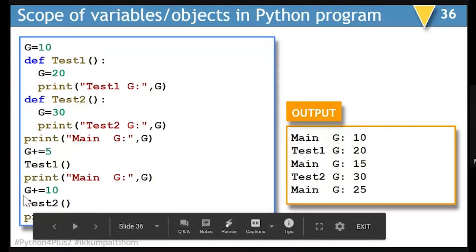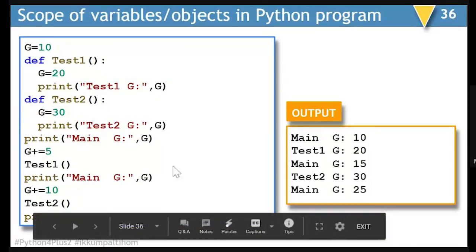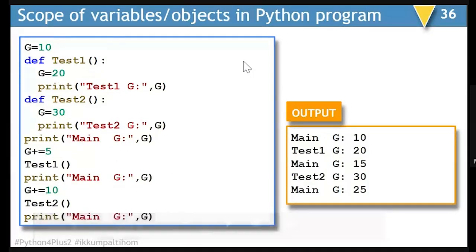Then I am changing the global variable, which was 15. I am turning it into 25. When I call test2, test2 again has a g, but this g is again a local variable, which will have its existence within this function only. So test2 g will be 30. When I come back after this call in the main function, the print statement will display the original value of global variable, that is 25.